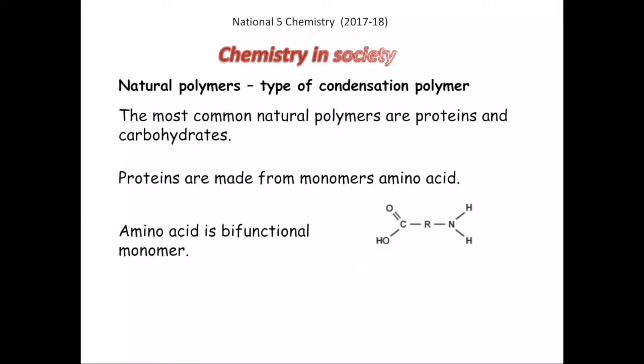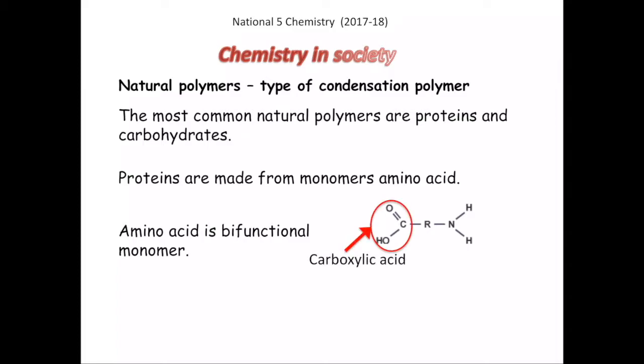Natural polymers are examples of condensation polymers. The most common natural polymers are proteins and carbohydrates. Proteins are generally made up of monomers called amino acids, and as you can see here in the structure of an amino acid, it is a bifunctional monomer. This is slightly different from the condensation polymers we did before, in which though they were bifunctional, the functional group was the same on both sides of the alkyl group. Here the functional group is different.